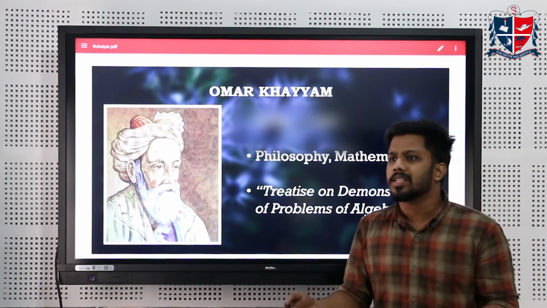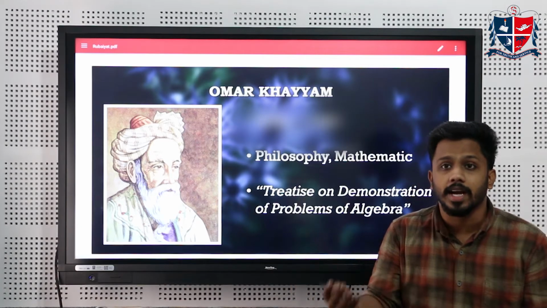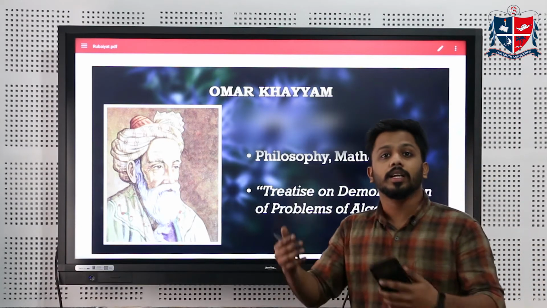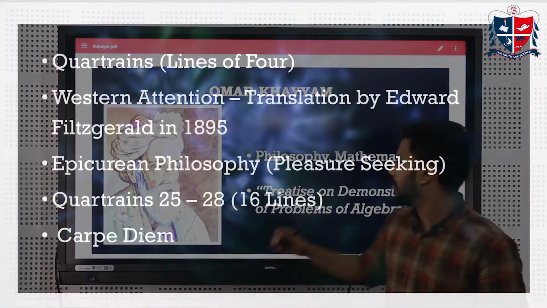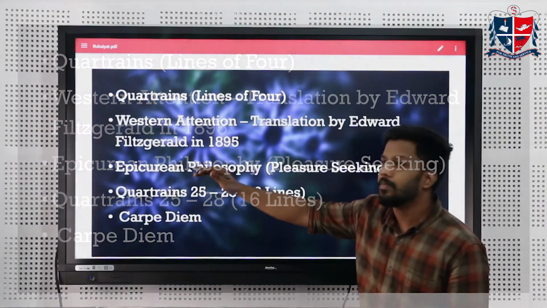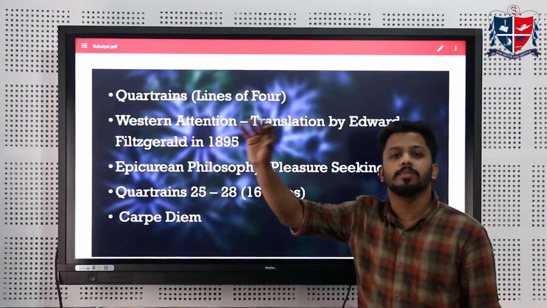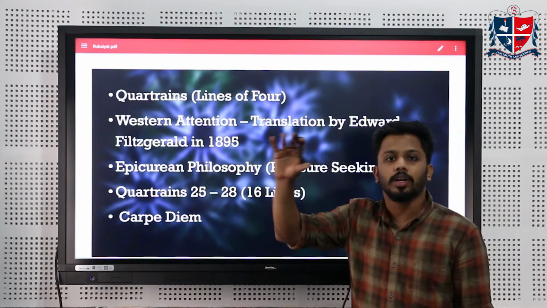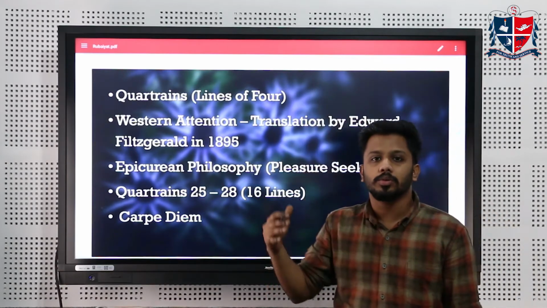So he philosophized the concept of life, the meaning of life, whether there was a point of living and things like that. Okay. Now Khayyam usually wrote his poems in the form of quatrains. Now quatrains are simply four-lined poems. His poems will be divided into four lines. Okay.